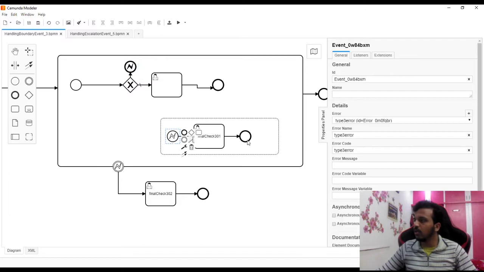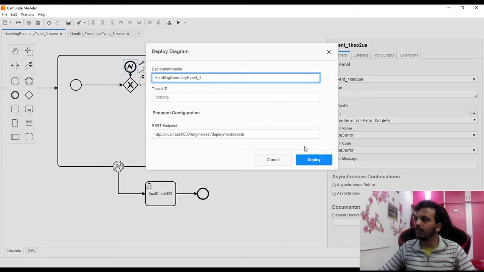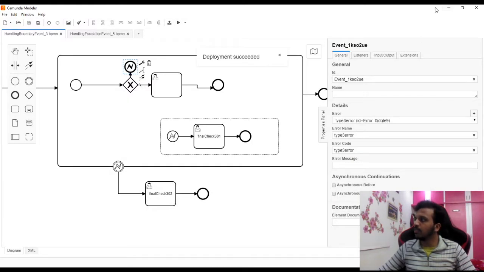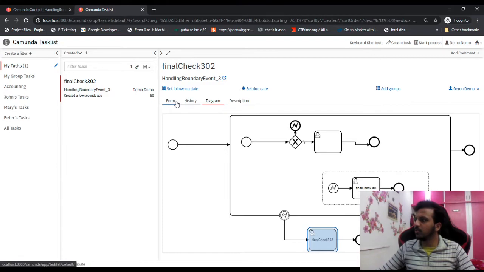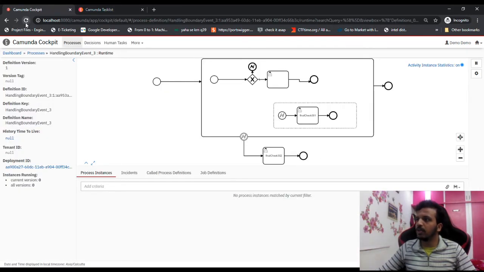Now let's say we want to throw a type 3 error. Again, you have to understand that everything is with respect to error code. Name is just a label, error code is what is mapping everything internally. So let's save this and deploy again. And yes, deployment succeeded. Let's complete this, we don't need this anymore. Let's come back to this. If I refresh, I should be able to see the second version. Second version is here. Excellent.